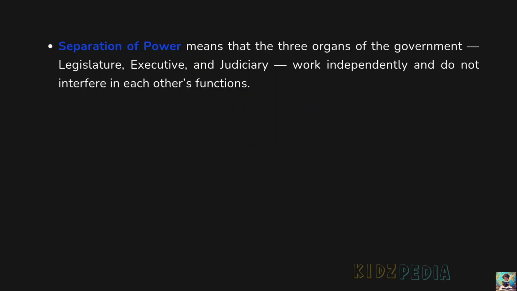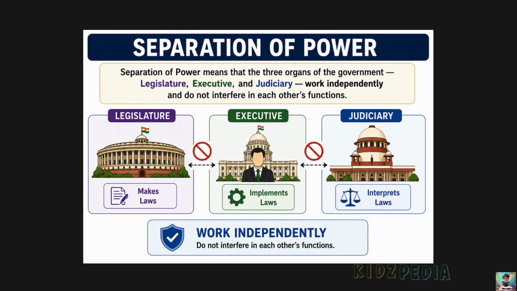Separation of power means that the three organs of the government, legislature, executive and judiciary, work independently and do not interfere in each other's functions. So, separation of power means that the three organs of the government have different jobs. These three organs are legislature, which makes the laws, executive, which implements the laws, and judiciary, which protects the laws and gives justice. Each organ works independently, which means it does its own job without controlling or taking over the work of the others. And they do not interfere in each other's work. Instead, each branch performs its own responsibility.